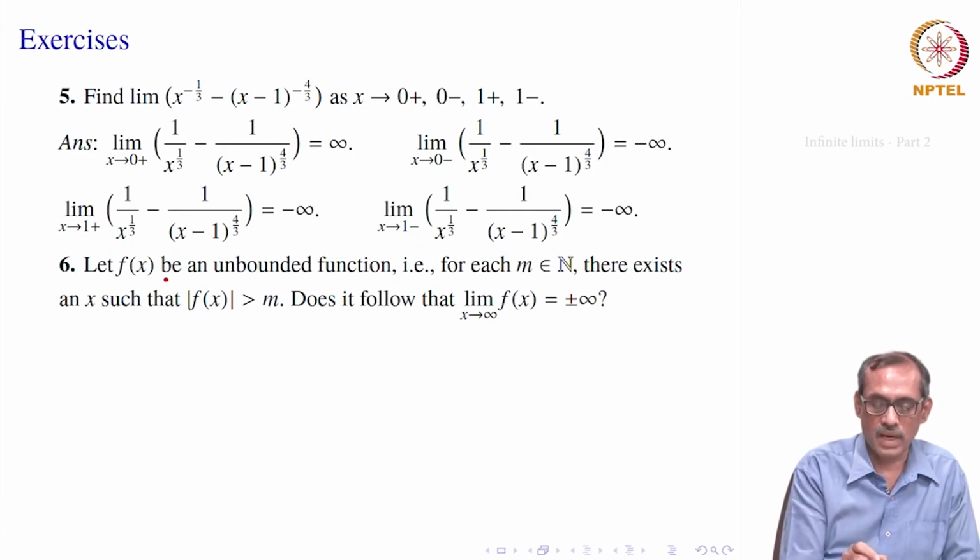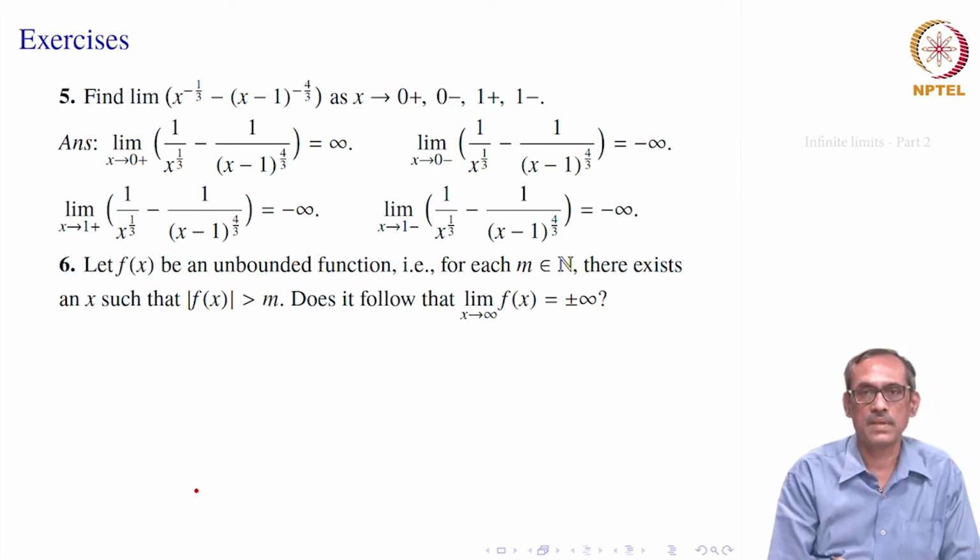So, now let us see another which is a slightly different kind. It says f x be an unbounded function. So, which means you cannot say that f of x is less than or equal to m for every x, there is no such m.